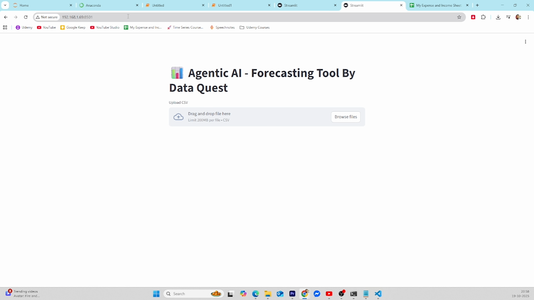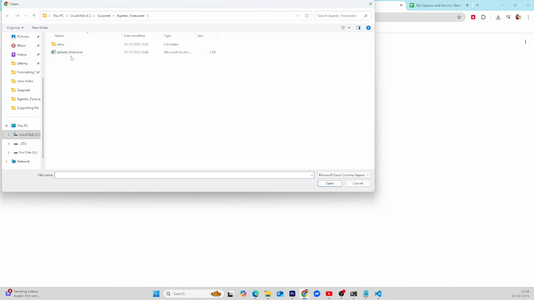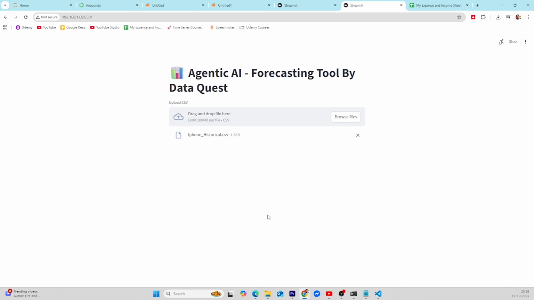Once you enter this link, you need to click on this browse file option, and this raw file which I have attached in the description box, you need to select it, right? And then just click on open, and that's it. It will do its own course and it will take around 1 to 2 minutes only to predict the accurate forecast for you. You just need to wait for 1 or 2 minutes.